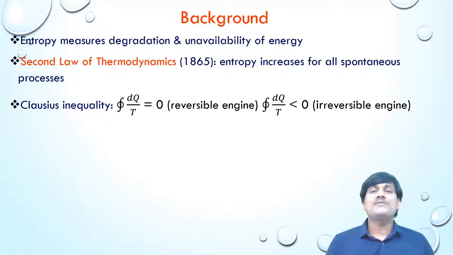If you take an irreversible cyclic process, that is, a cyclic process consisting of irreversible processes, the integral of dq by T is always less than 0. So for any cyclic process, the integral of dq by T should be less than or equal to 0.